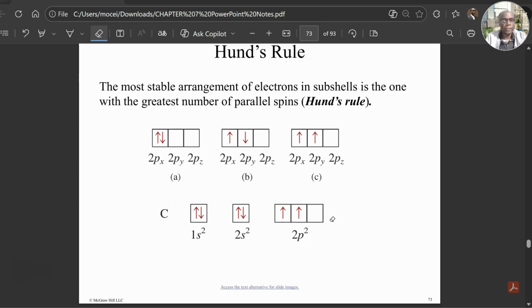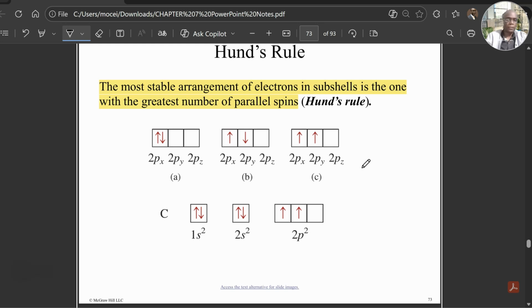And here comes Hund's rule. Hund's rule states that the most stable arrangement of electrons in a subshell is the one with the highest number of parallel spins. Okay, the one with the highest number of parallel spins will be the most stable arrangement. In other words, you're maximizing the spin. Let us see an example here. Let's use the example of carbon.